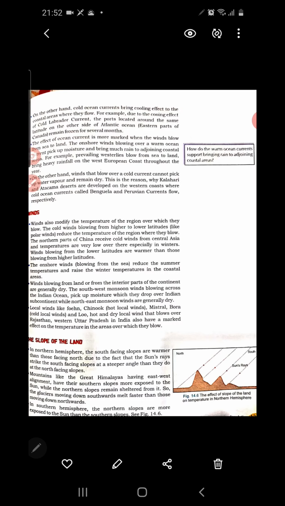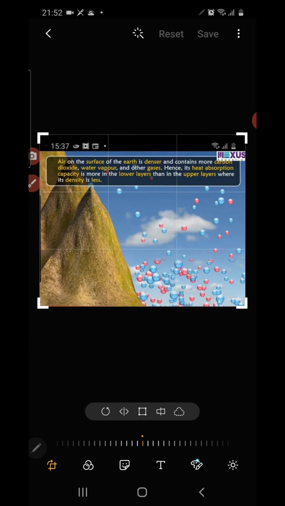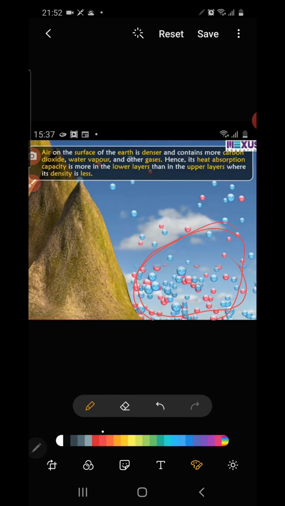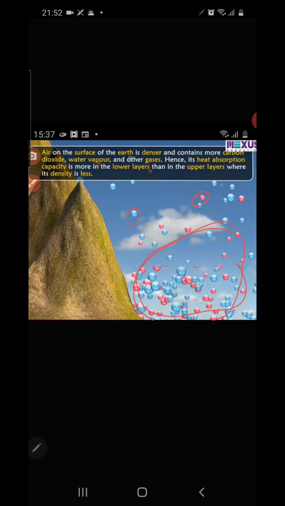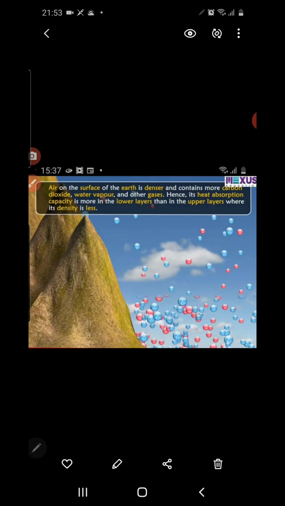One of the important points, look at this picture. Here it shows the gas molecules. Gas molecules are maximum in the lower atmosphere. As you move up, the quantity of gas molecules is decreasing. That is why, as the height of a place increases, temperature decreases. This also we discussed.